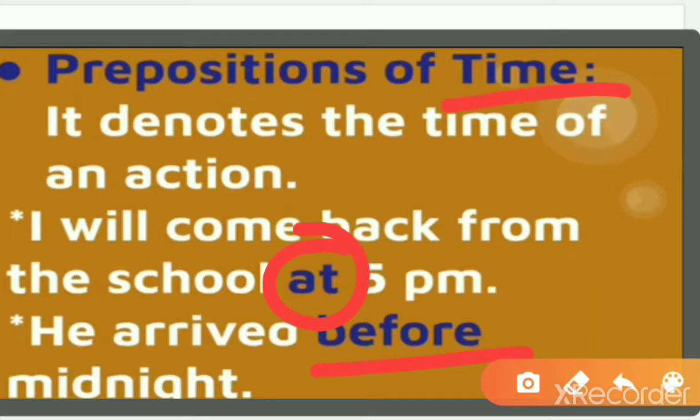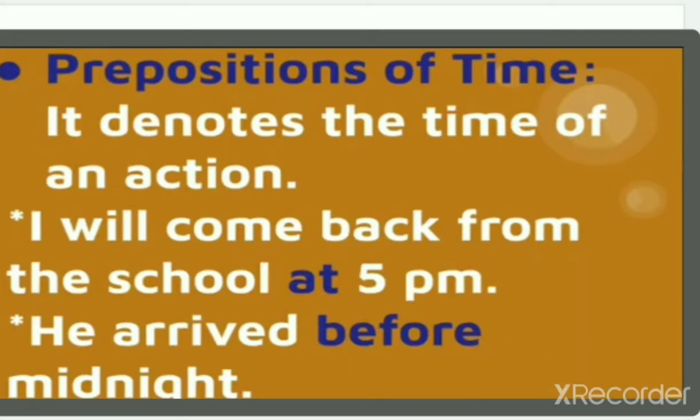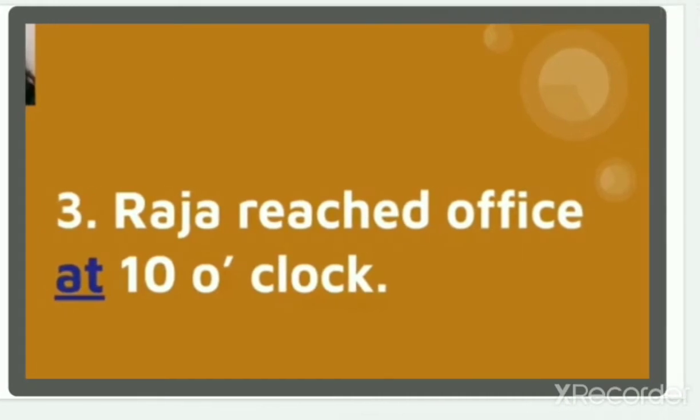Whenever you indicate the time, at which time you will come, you have to tell that I will reach tuition at 2 o'clock. So you have to use at, right? Next we have, he arrived dash midnight. He arrived before midnight. We are telling the time that he arrived before midnight or after midnight. So this is the time. Next we have, Raja reached office at which time he has reached? At 10 o'clock.